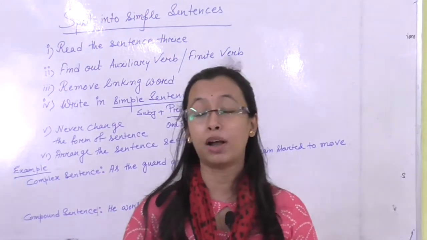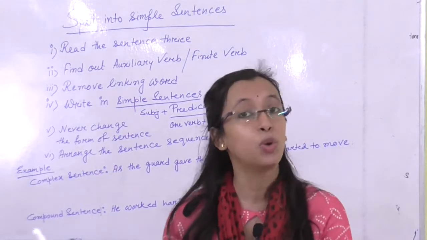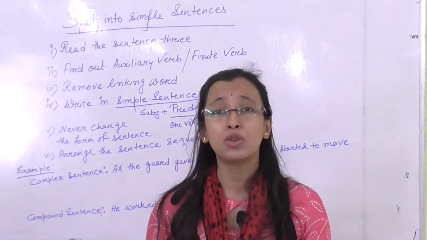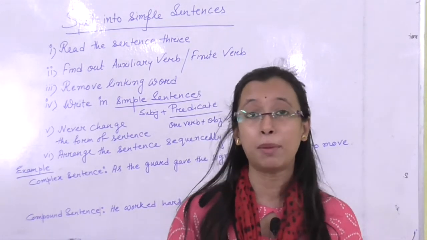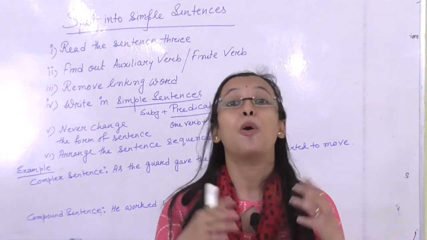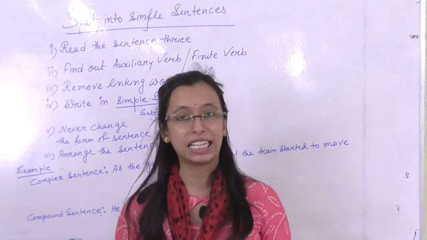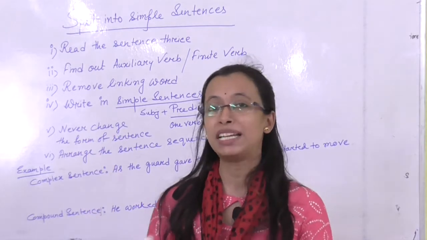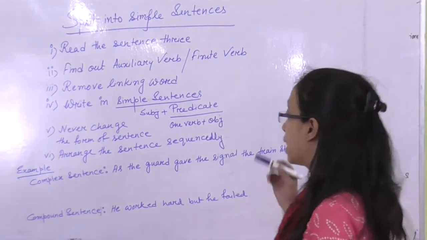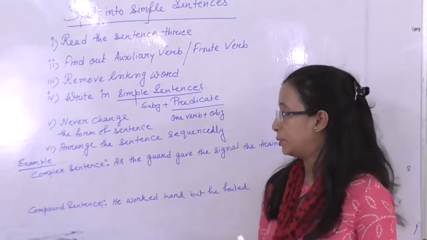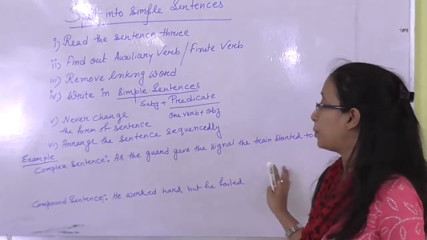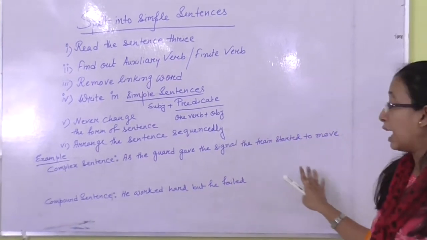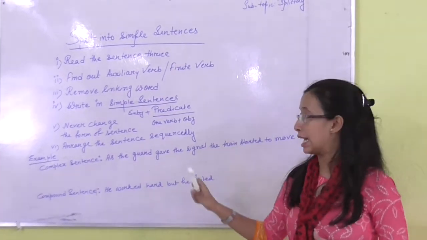But if you remember the rules, then 1000 is a very minimum number. If you have more than 1 crore complex sentences or compound sentences, then it becomes very easy to split them into simple sentences. And now come to the example. See, at first I write down here a complex sentence.